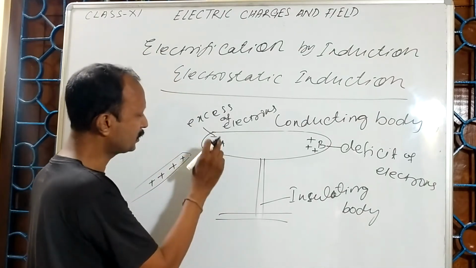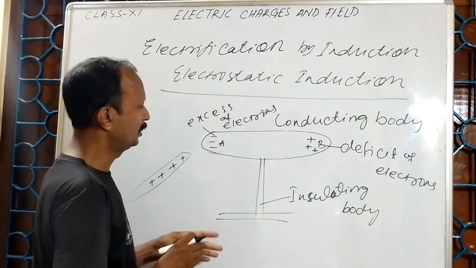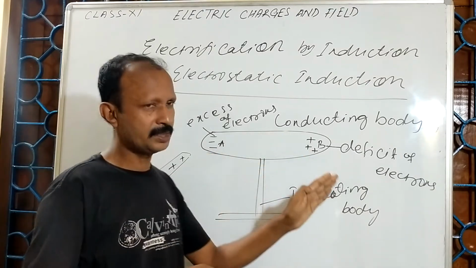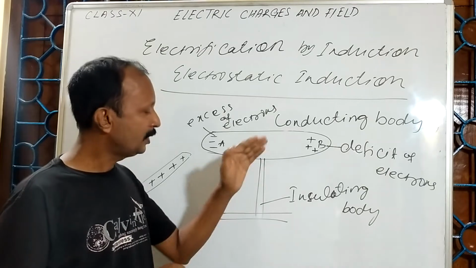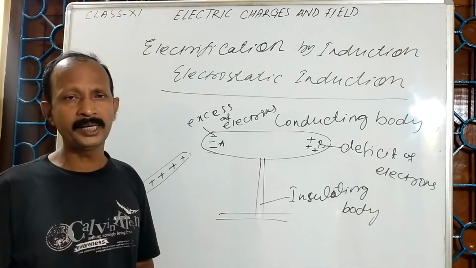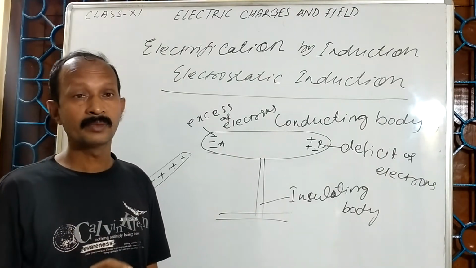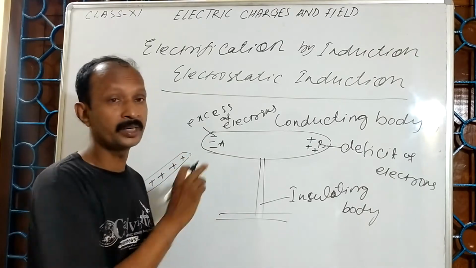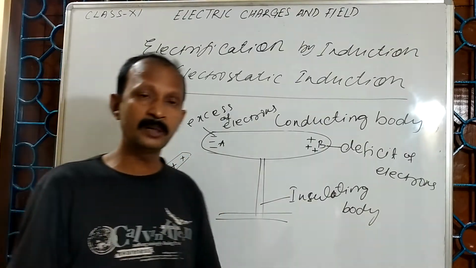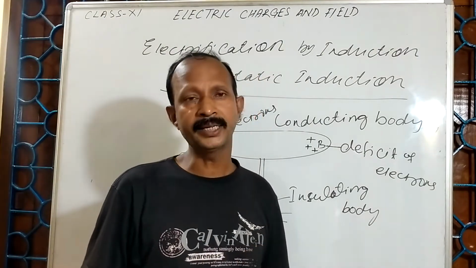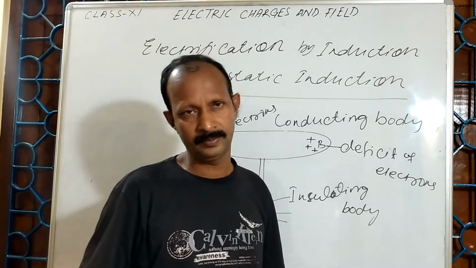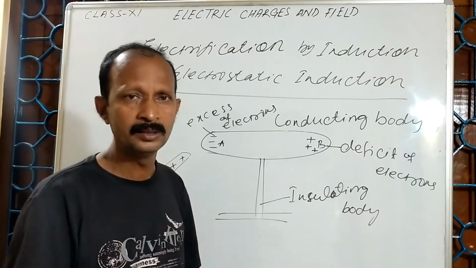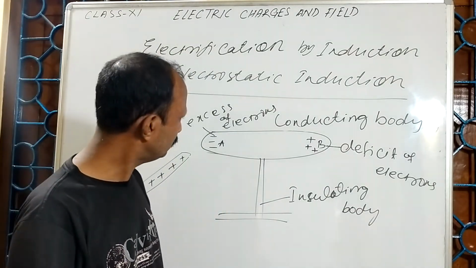So now this end becomes negative and this end becomes positive. This is done by induction. Here there is no contact. So what do we mean by induction? It is a redistribution of charge.